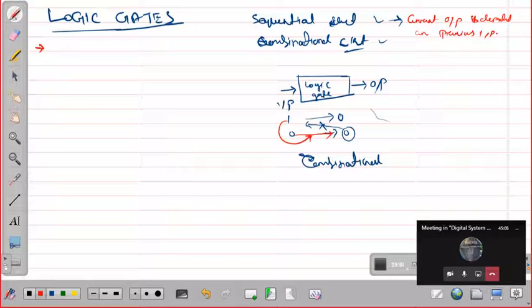So let me write some points here. What is binary logic? Okay, so binary logic, first we are reading logic gates, so we need to know what is logic.